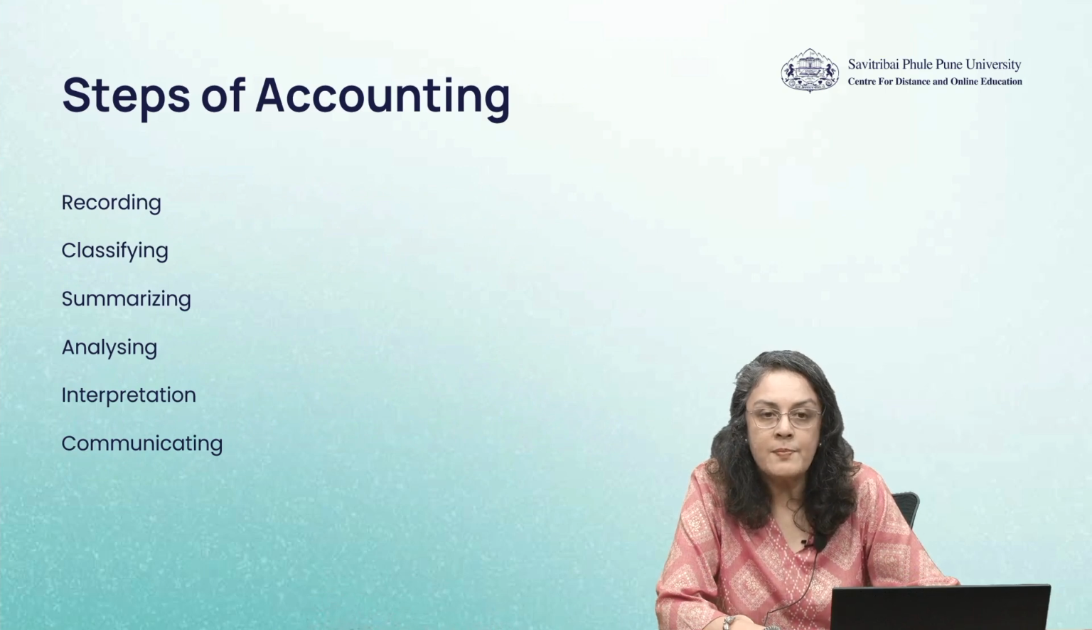So, these are the steps of accounting. It starts with the recording of information, classifying it, summarizing it, analyzing it, interpreting it and finally communicating it. Therefore, in short, recording, classifying, summarizing, analyzing, interpretation and communicating are the steps in accounting. As we go further, we are going to have a look at each of these steps in detail.